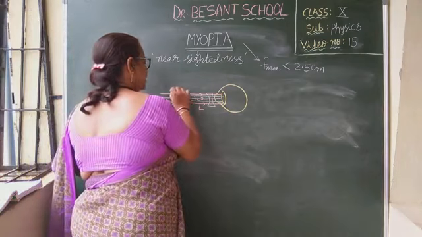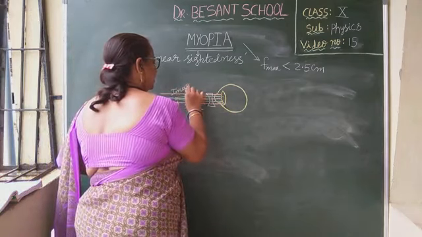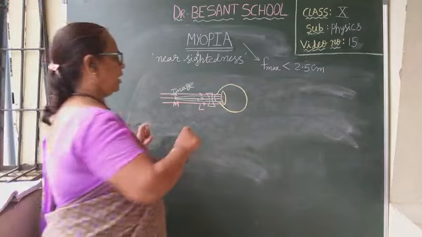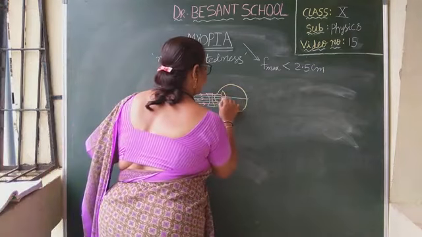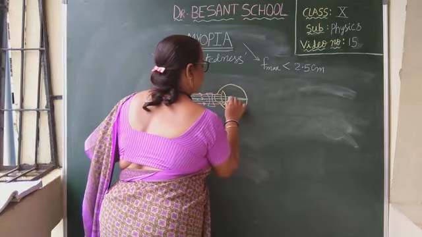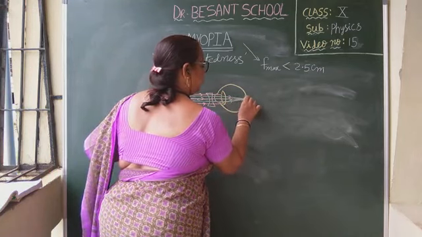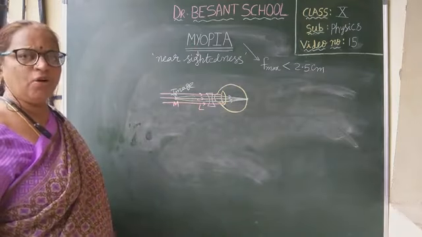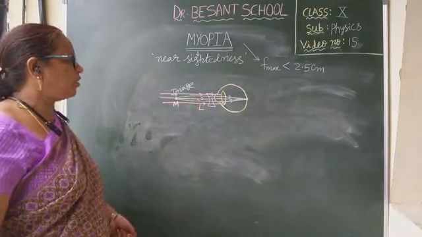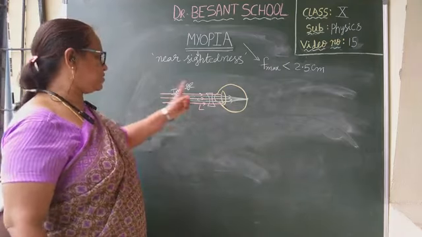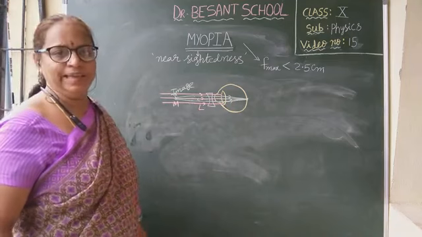The image of the object is formed at the far point. And now all the rays converge at a point exactly on the retina. So the image is forming exactly on the retina, which makes us see the object clearly.